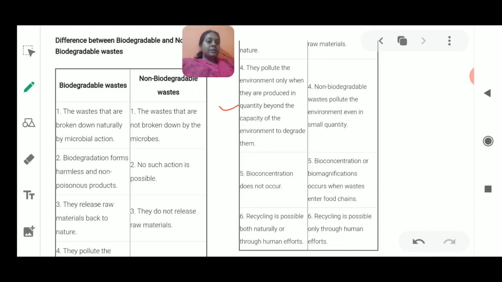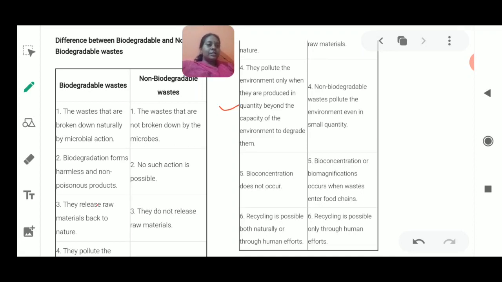Sometimes it is done in homes also. If kitchen waste is produced, you could make a composting pit, add the biodegradable waste there, and cover it with soil. You put some red worms there, which are going to eat up all this biodegradable waste. Then they grow in size and produce litter, and that litter, the waste product they excrete, becomes manure, which is utilized in the fields very easily. Fine. So children, this is how biodegradation is done. So that was about biodegradation and non-biodegradation.